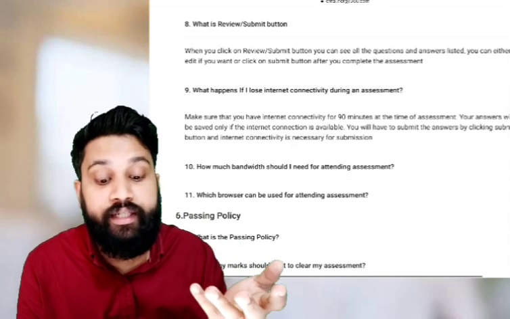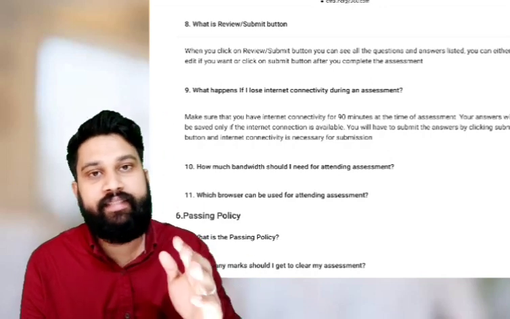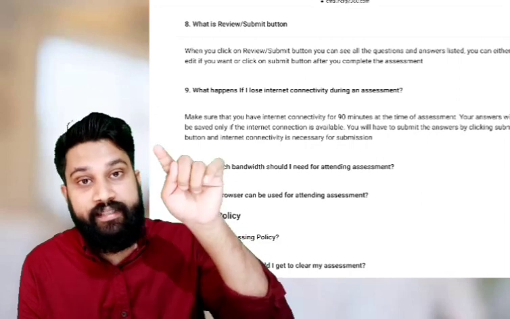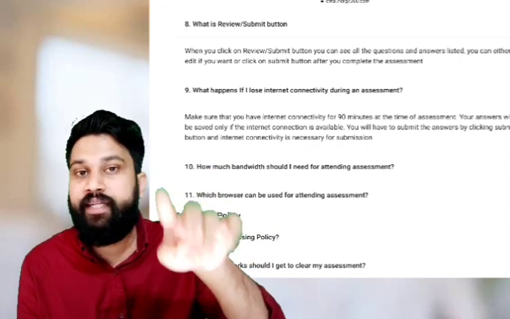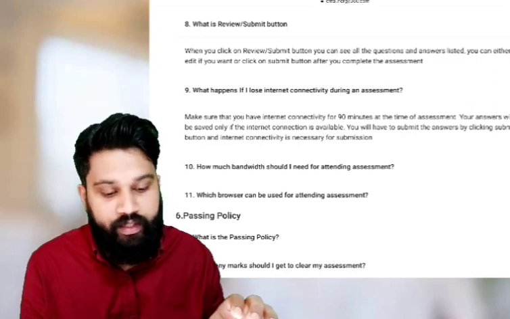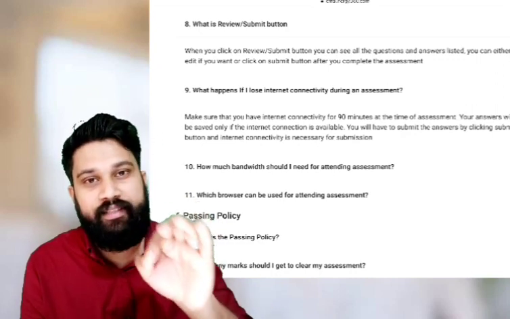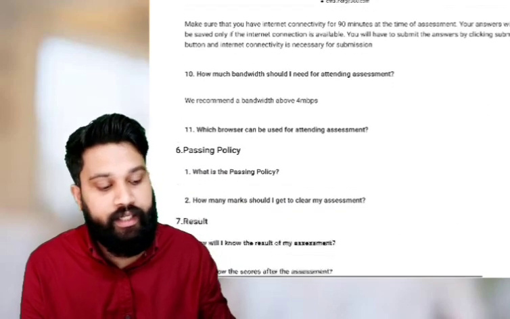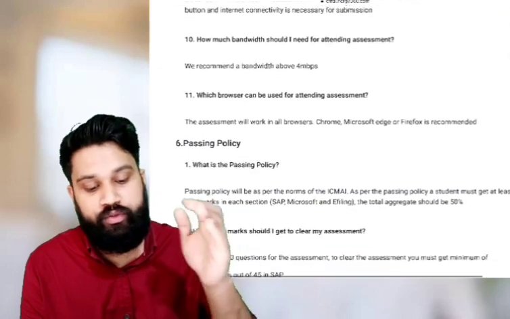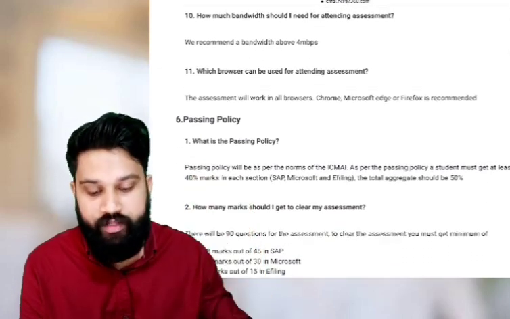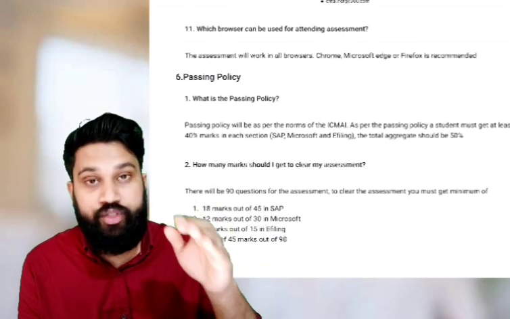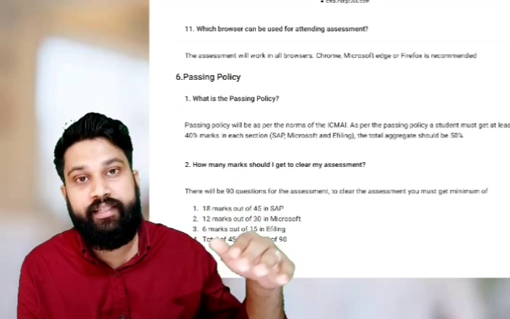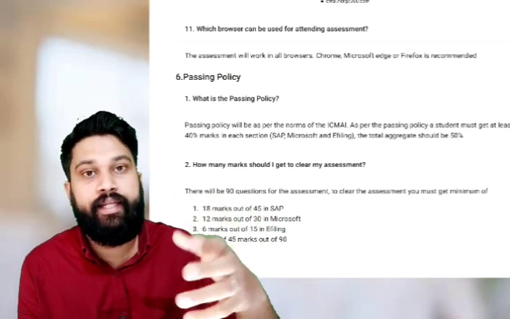What happens if I lose internet connectivity during the assessment? They are saying internet is mandatory for those 90 minutes, but ensure that while clicking submit, you have internet connectivity, because only if you click submit are your answers saved. Okay. So ensure that you have proper internet connectivity. Then which browsers can be used? You can use Chrome, Microsoft Edge, Firefox, etc. I strongly recommend you please attend the mock test, because these doubts will be cleared by attending that mock test.